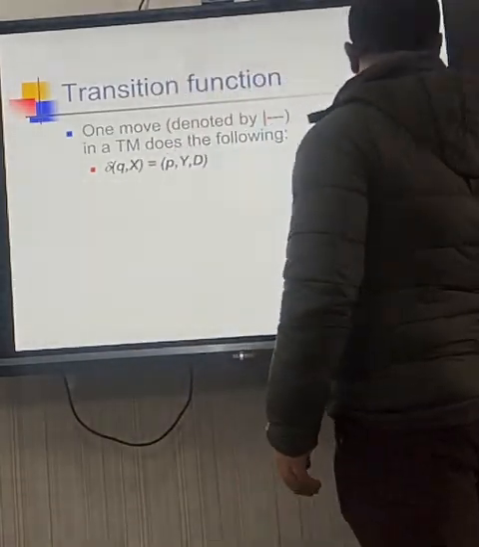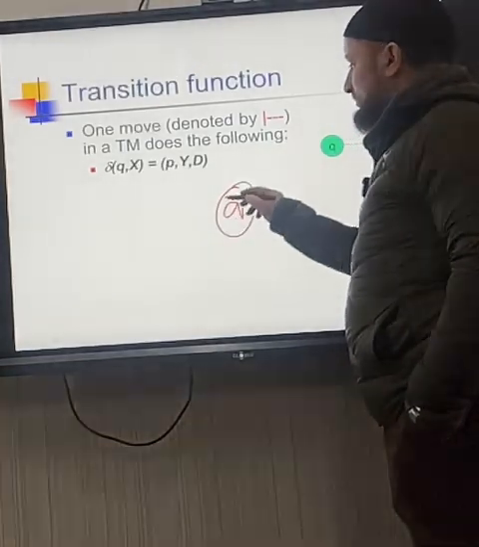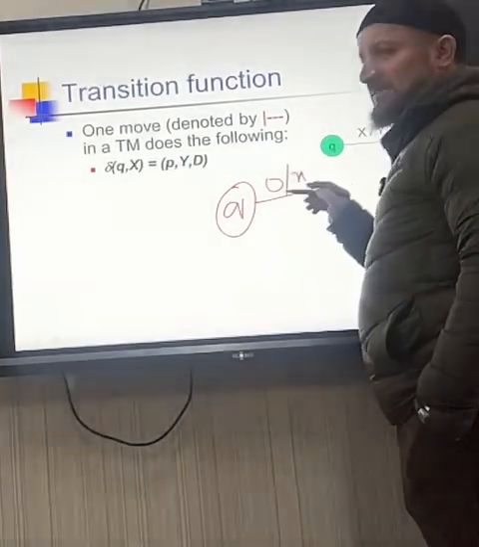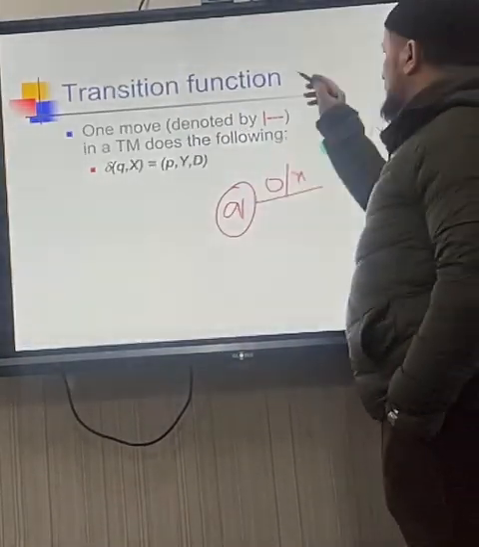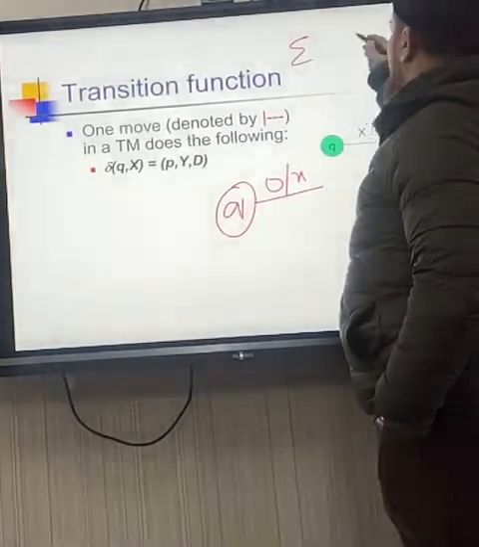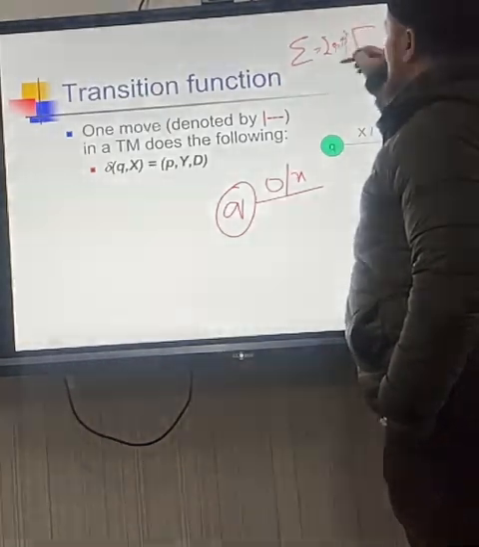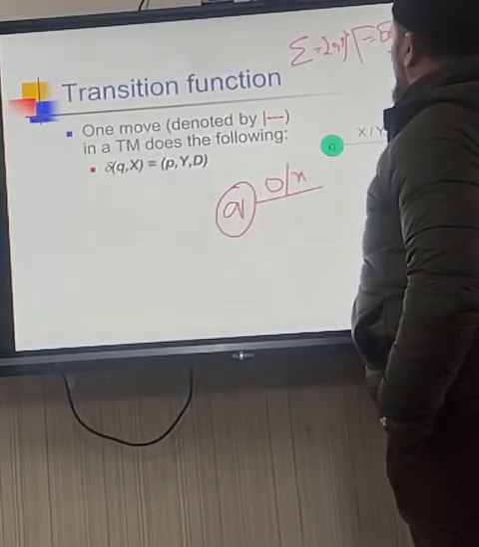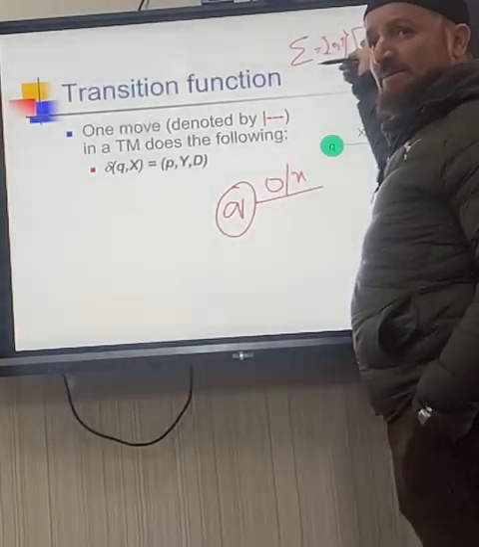For example, I am on state Q and I am reading 0, or I could have read X, which is a tape symbol from the tau, the gamma. I told you I have the sigma and I also have the tau. Sigma is the inputs like zeros and ones, the input alphabet. The tau is like X's and Y's, which I want to replace these zeros and ones with. Why we do that, I will tell you in the example.